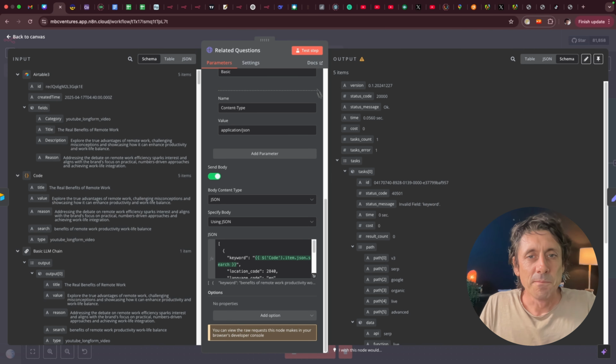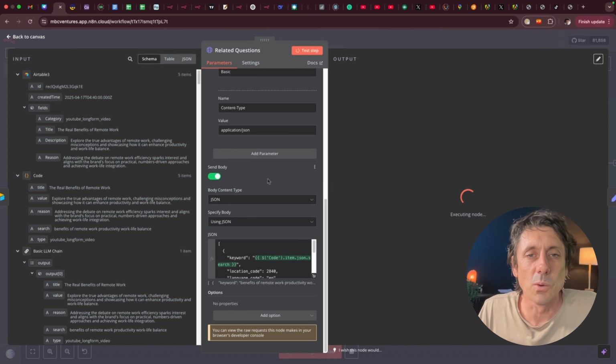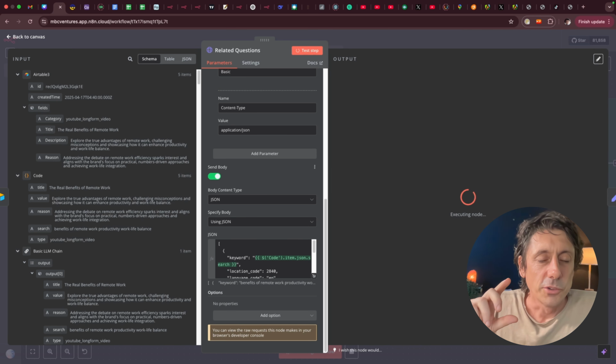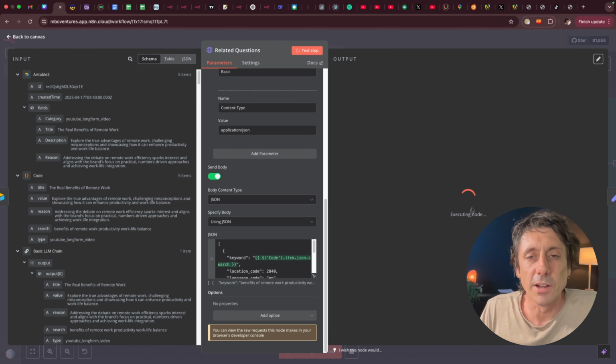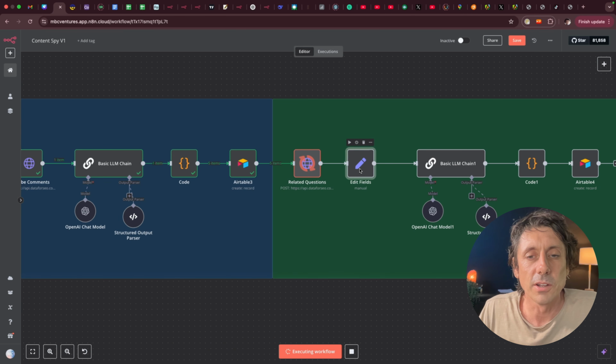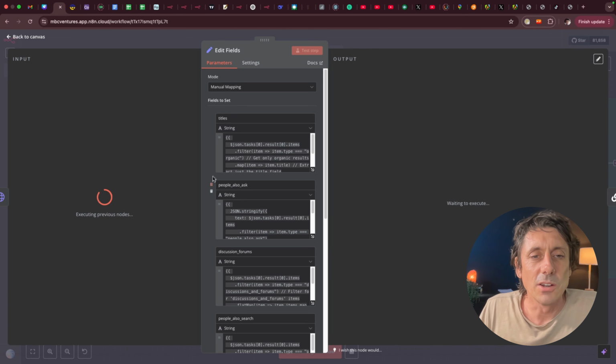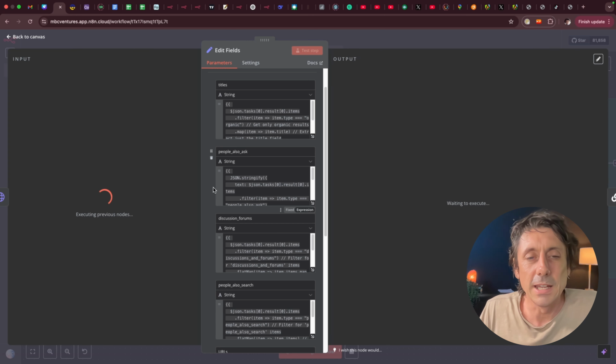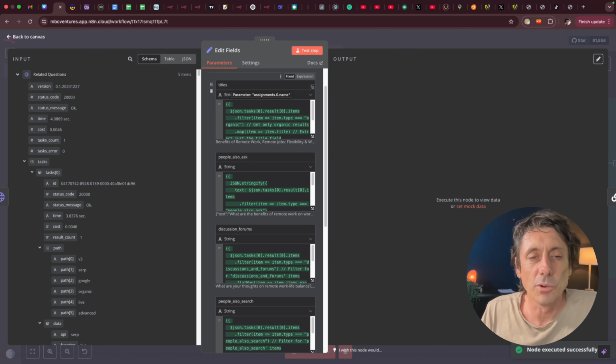By doing that, if I test that step, it's going to send a request to DataForSEO, search term by search term for all the previous 5 results that it had. So it's doing that right now, and it's going to pull back all the related data. Once this is pulled back, we can store that data in that set node. So I'll show you while that's doing that. Let's go to the set node, then we'll come back and have a look at that in a second. In this set node, what we're going to pull back from that feed is all the titles of the web pages that were ranking in Google related to that keyword.